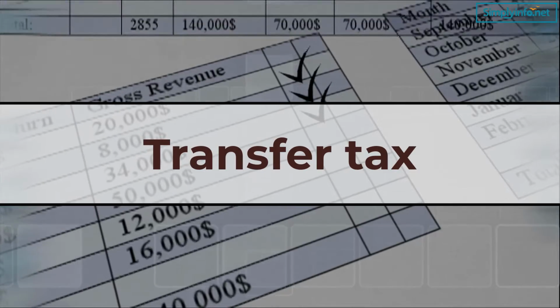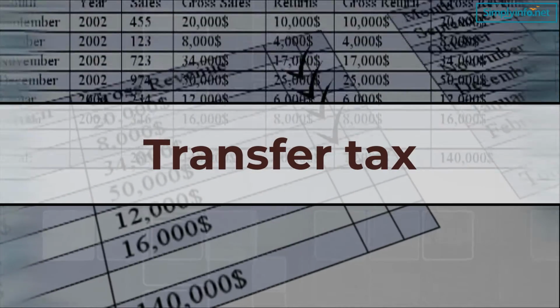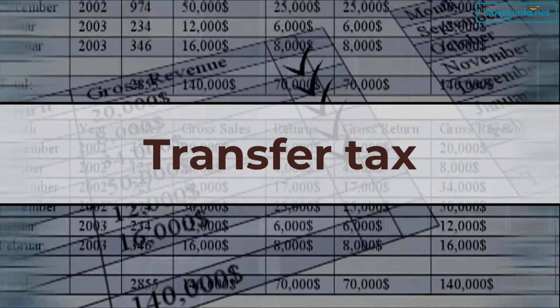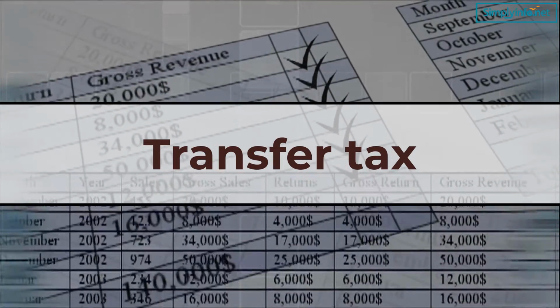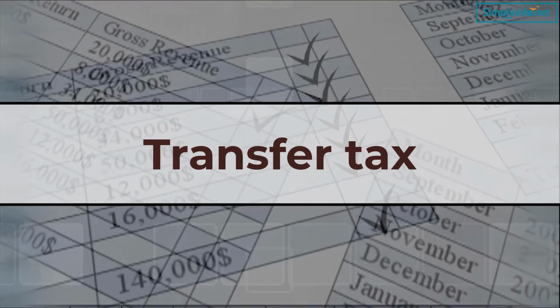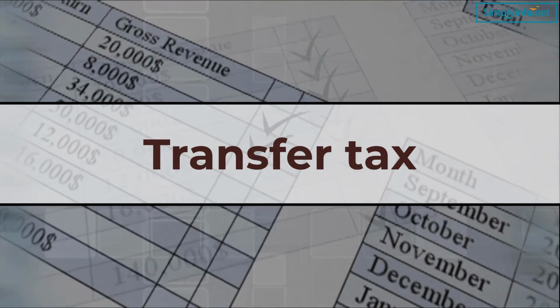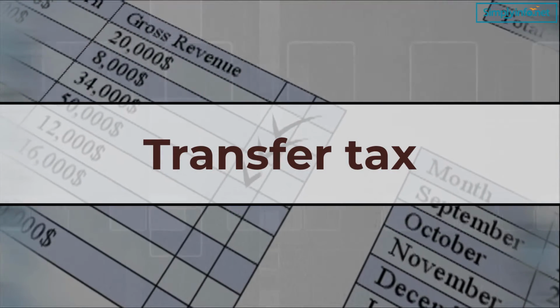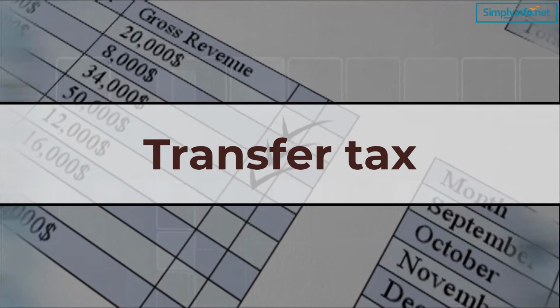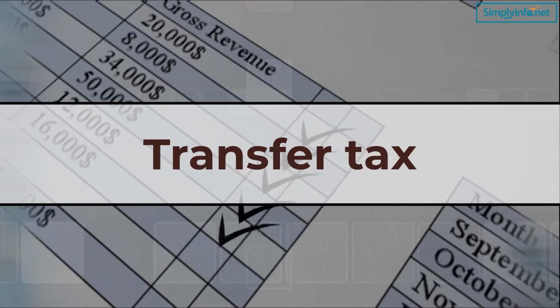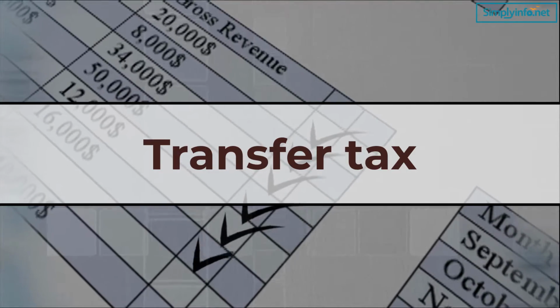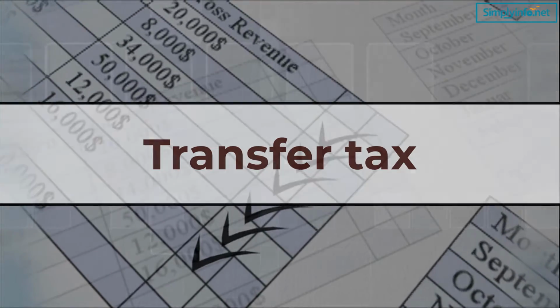The most common form of transfer tax is the estate tax or inheritance tax. It is raised on an estate or the total value of money and property that an individual has left behind after their death. A gift tax is also another form of transfer tax wherein a certain amount is collected from people who are transferring properties to another individual.